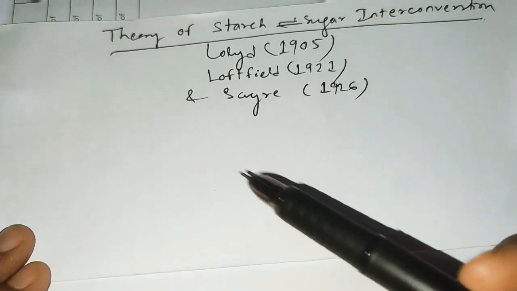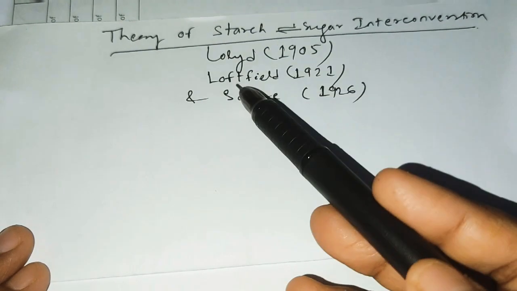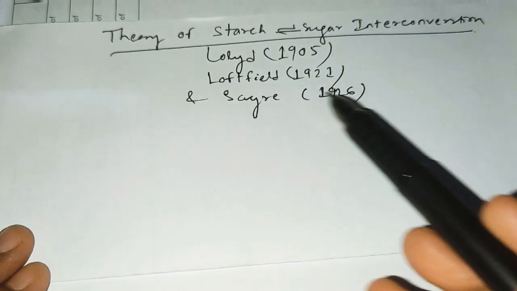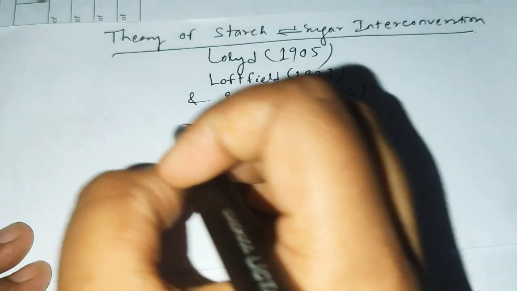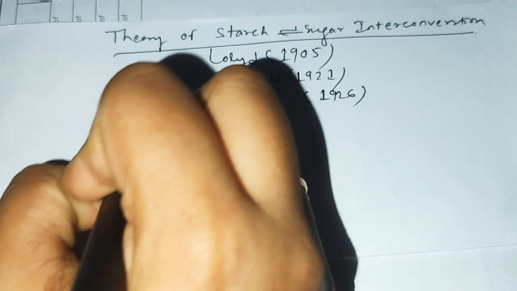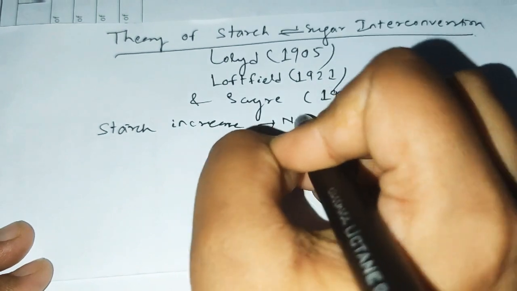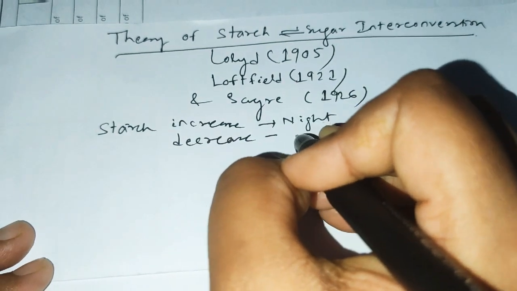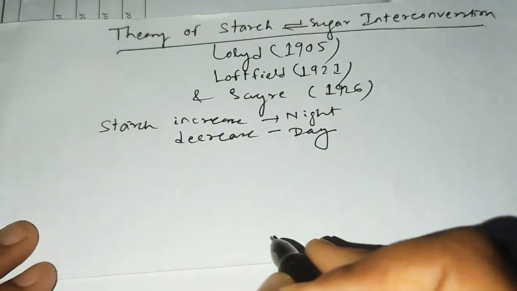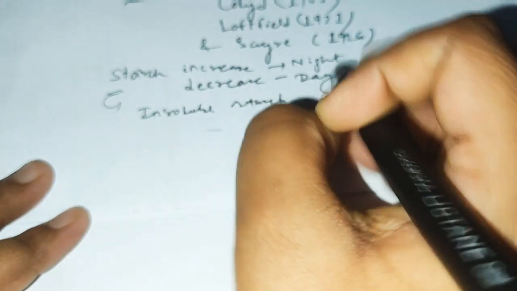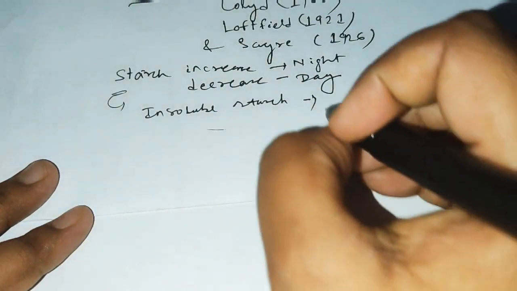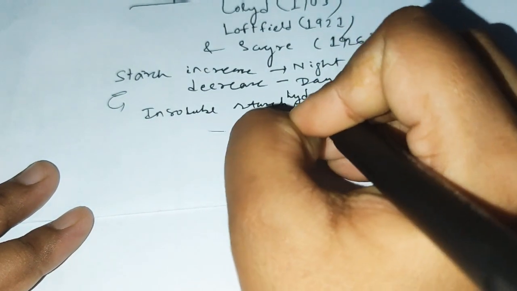According to three scientists, Lloyd in 1905, Loftfield in 1921 and Sayre in 1926, they observed that the amount of starch increases inside the guard cell at night time, and it decreases in daytime. Clear? So the insoluble starch which is present inside the guard cell, what happened? It is hydrolyzed